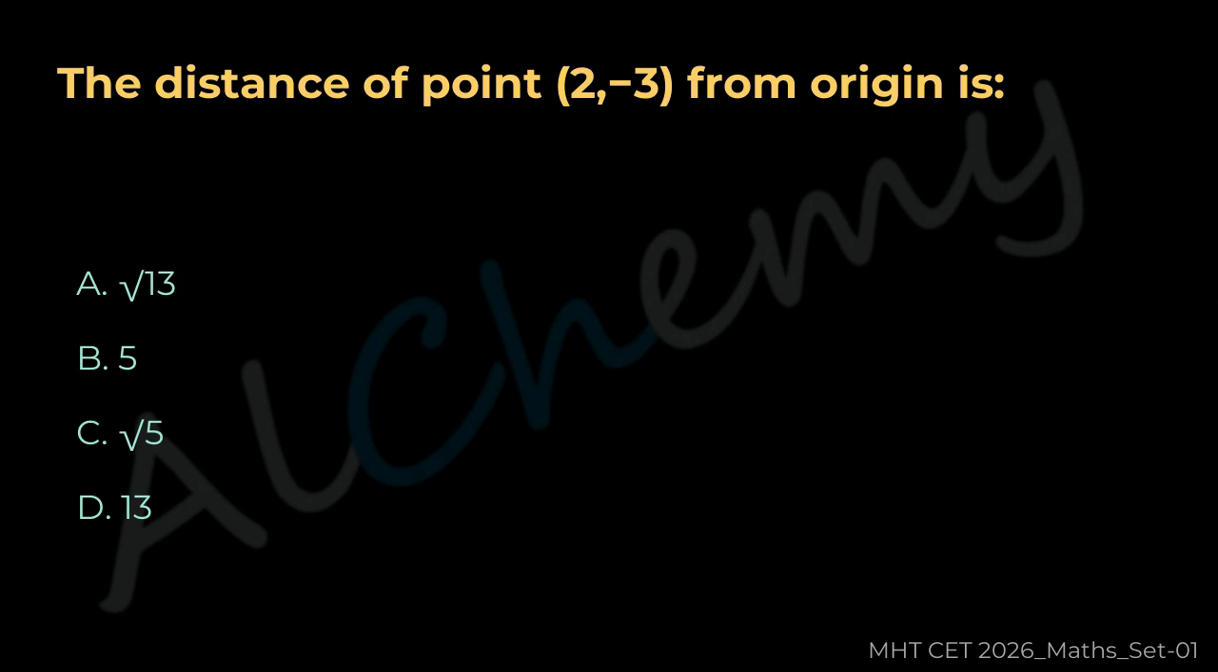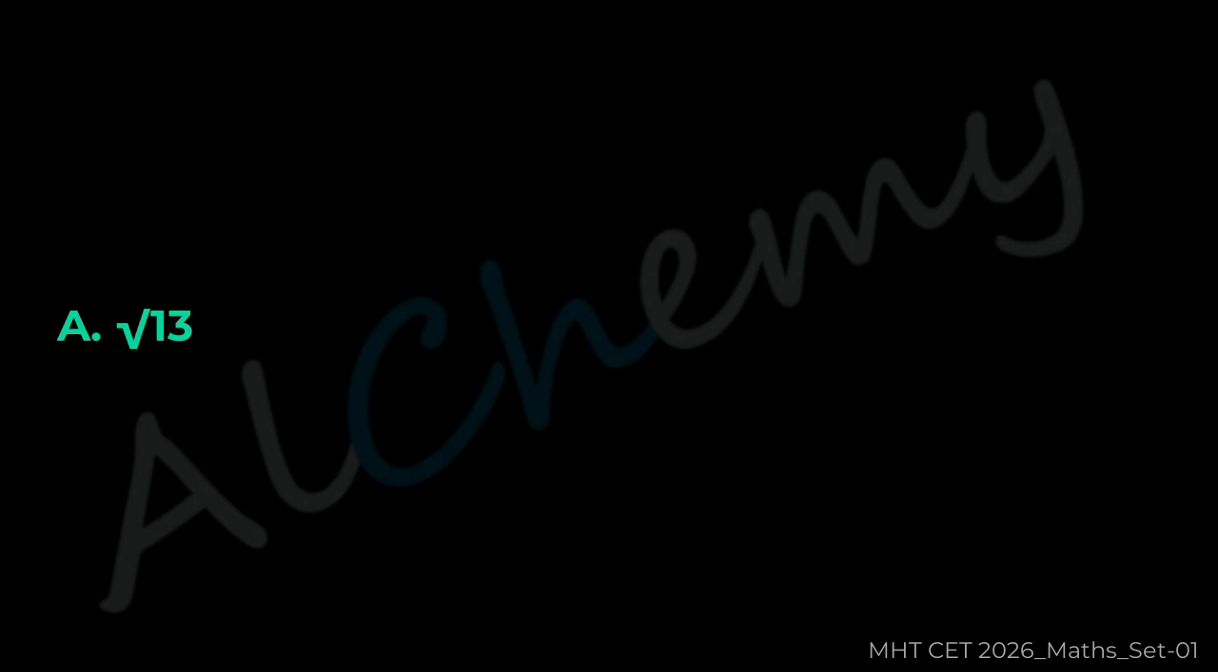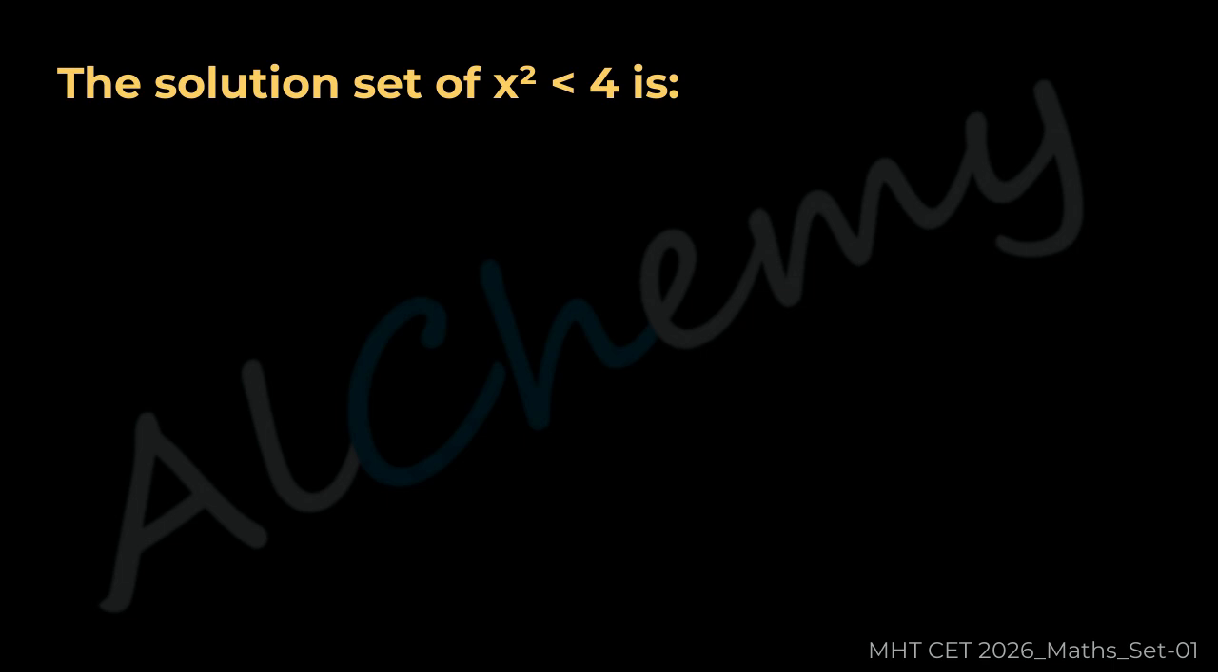Question 44. The distance of point (2, 3) from origin is A root 13, B 5, C root 5, D 13. The correct answer is A root 13.